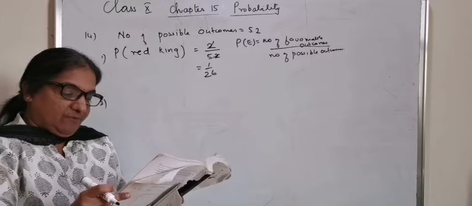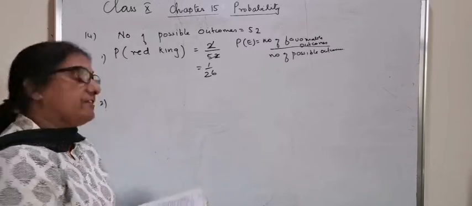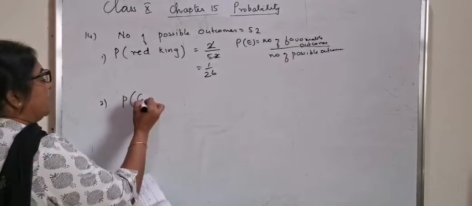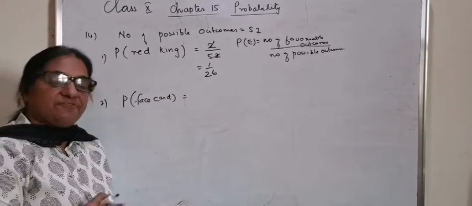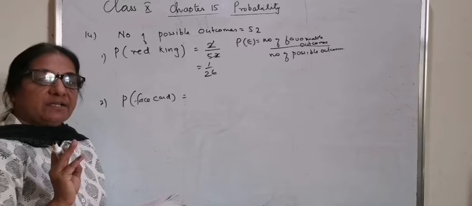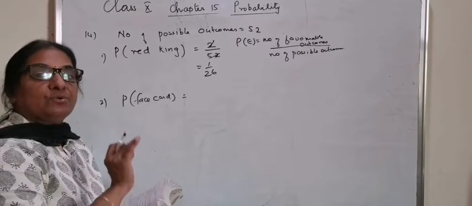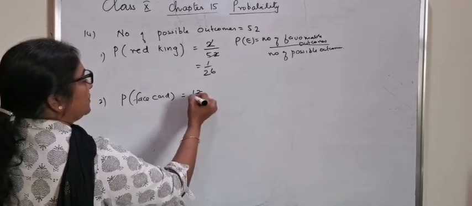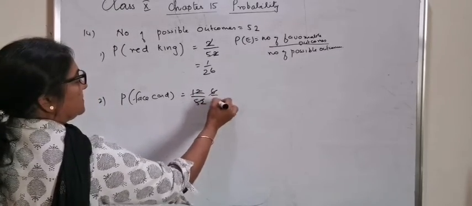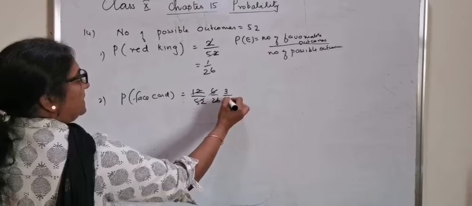Next question is, find the probability that it is a face card. Probability of a face card is, one suit has 3 face cards, that is Jack, Queen and King. So the total is 4 into 3, that is 12 by 52. It is 6 by 26 or 3 by 13.